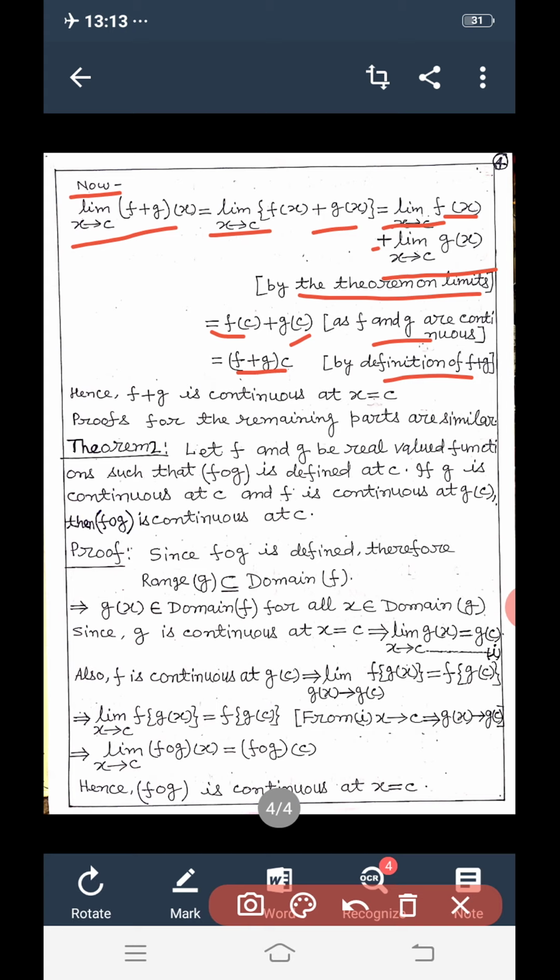Hence f plus g is continuous at x equal to c.